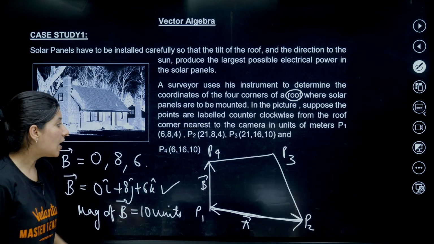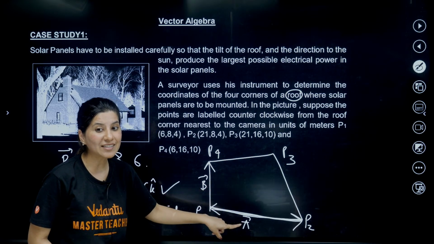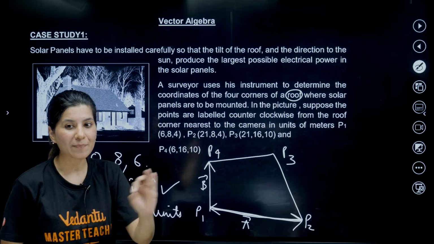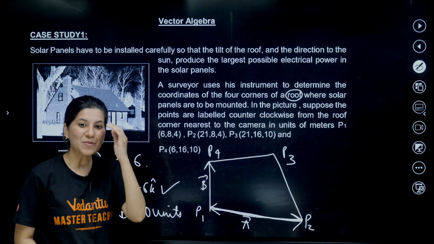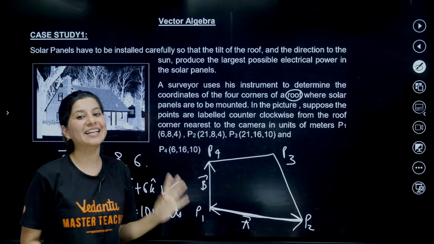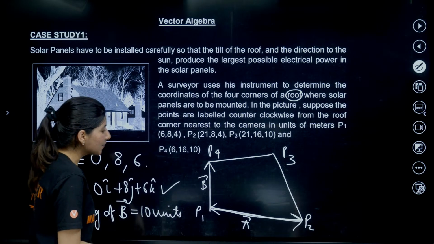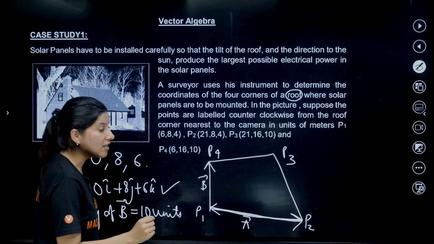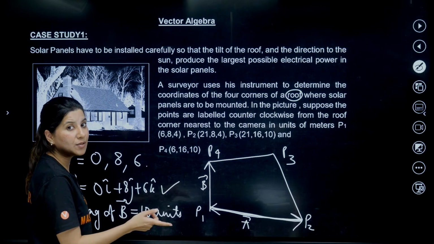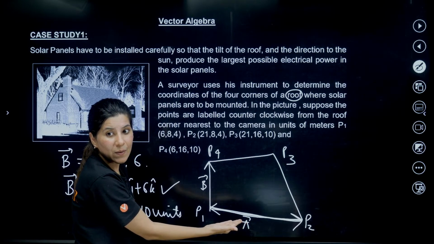And they are talking about a vector which is perpendicular to both A and B vector. Yes, Nitish, absolutely right. So many of you are getting it right. I thought you wouldn't get it. This is actually very important for JEE as well. Suppose we have two vectors A and B, and we are looking for a vector perpendicular to both A and B. By the way, this is the roof of your building.